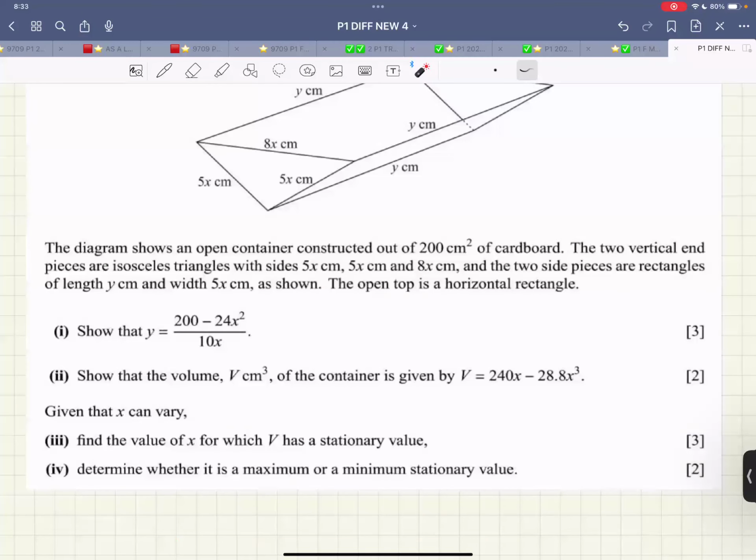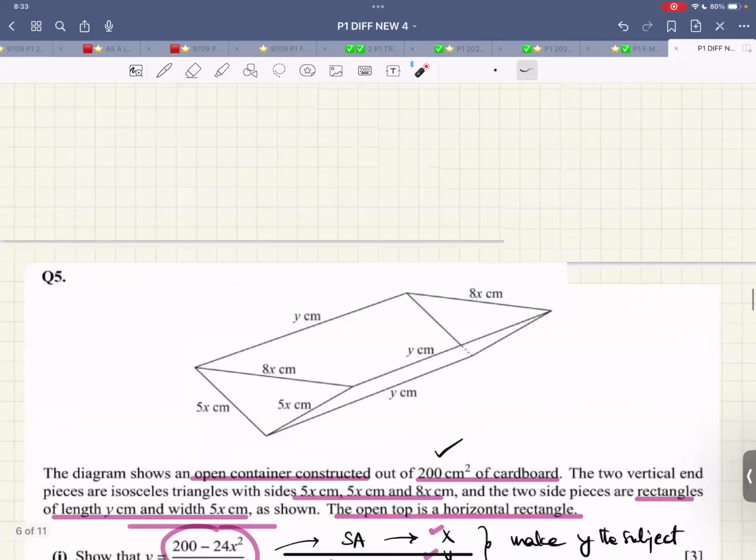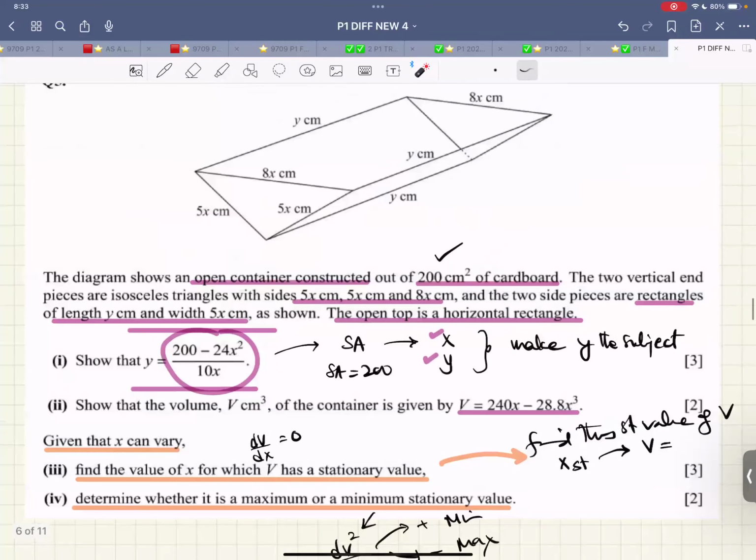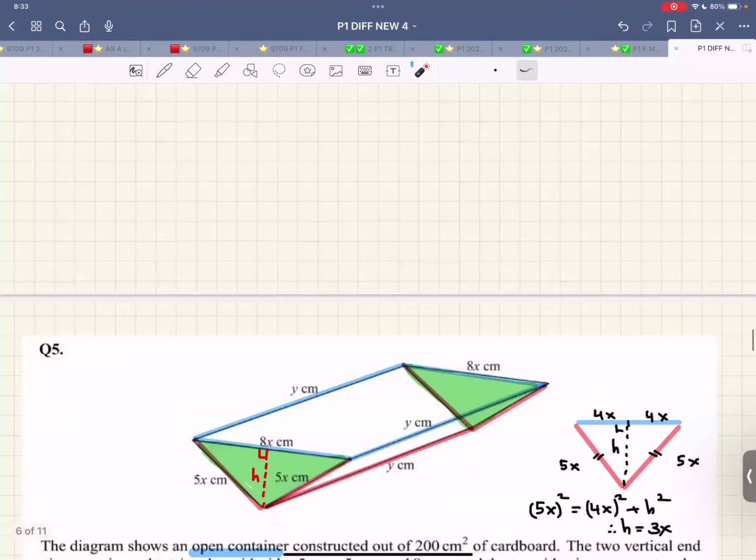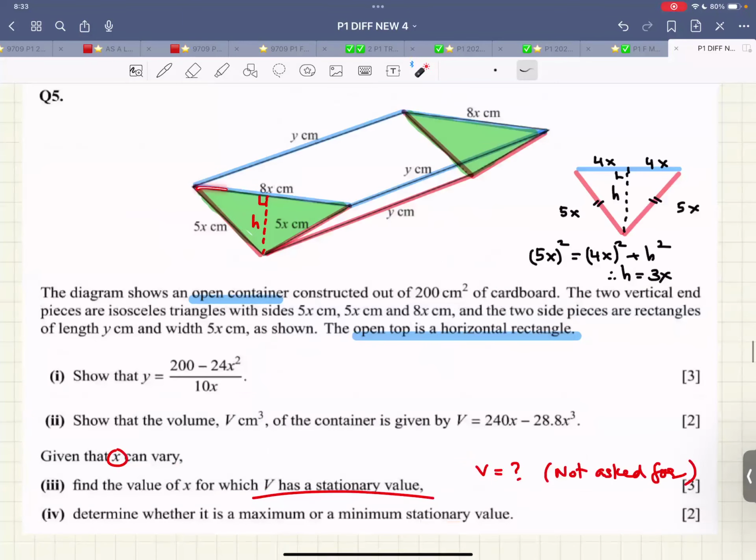So now this particular question, show that y is this much, all the other dimensions are given, show that the volume is this much. And then it's the basic differentiation thing. First thing first, I think it's done over here. Let's deal with the triangle. This is 8x. These two are equal, isosceles triangle. If I drop a perpendicular, it will bisect equally. That's a property. This is 4x. This is 5x. This is h.